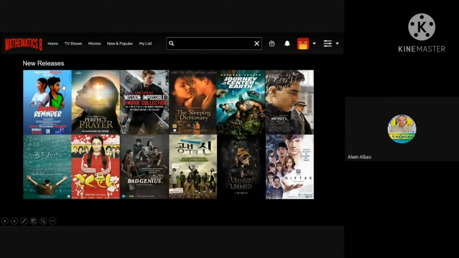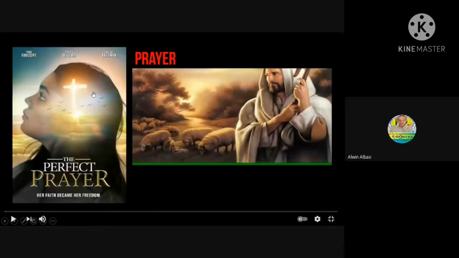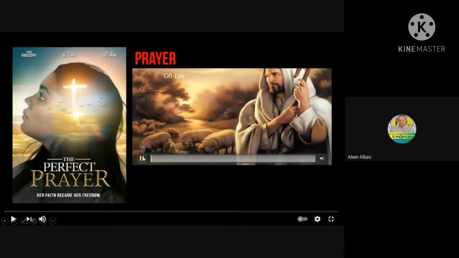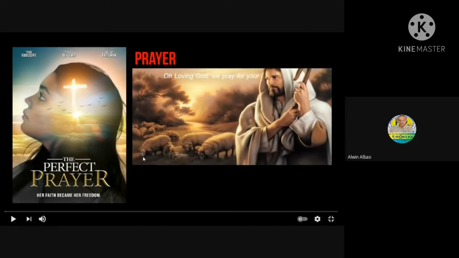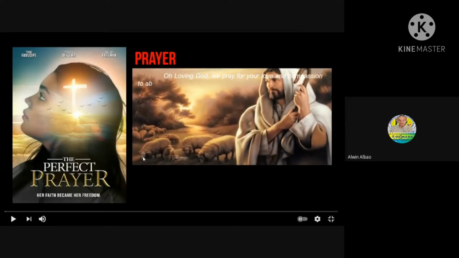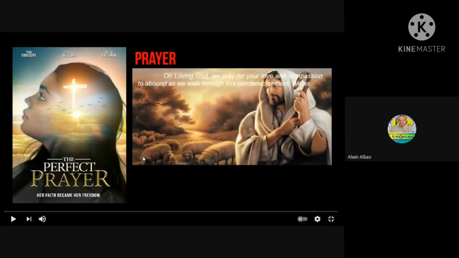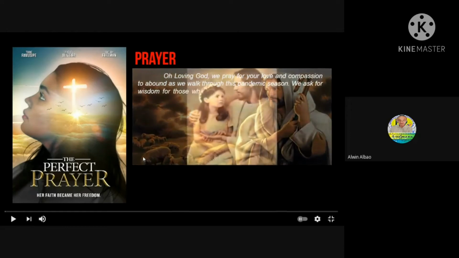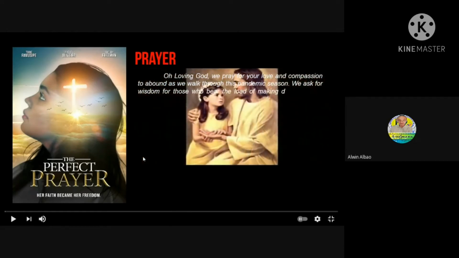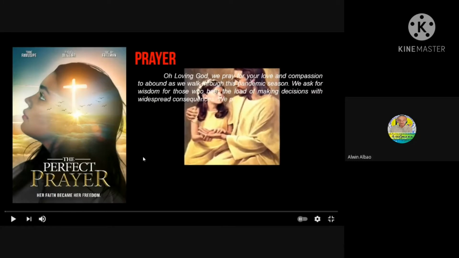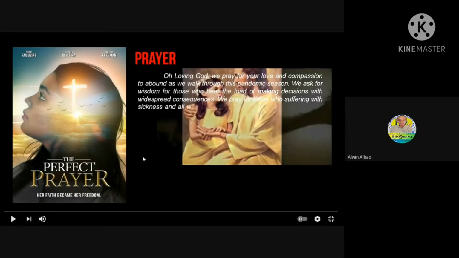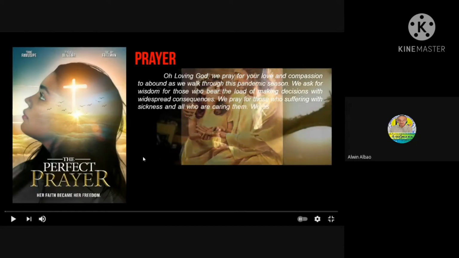At this point, let's bow our heads and feel the presence of the Lord. O loving God, we pray for your love and compassion to abound as we walk through this pandemic season. We ask for wisdom for those who bear the load of making decisions with wise consequences. We pray for those who are suffering with sickness and hope for caring for them.